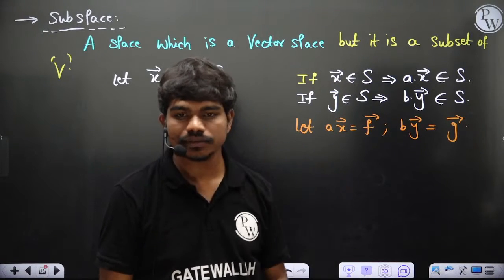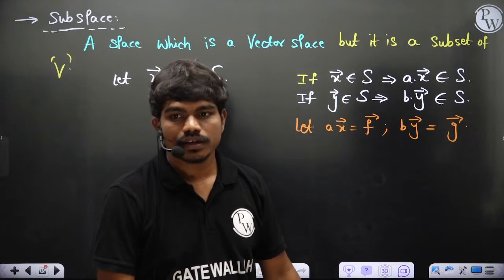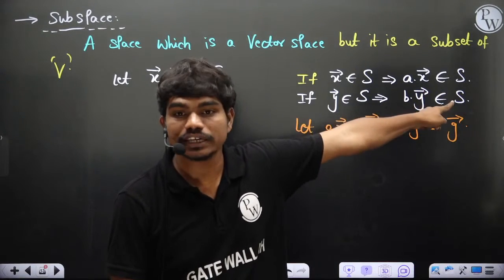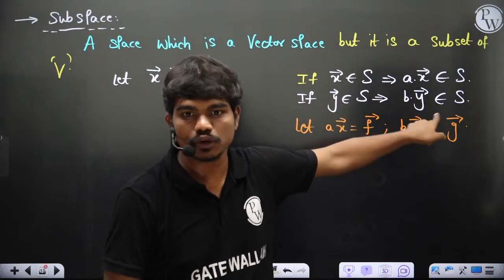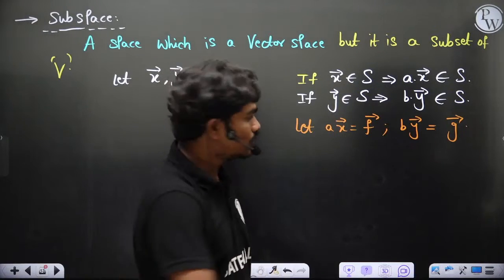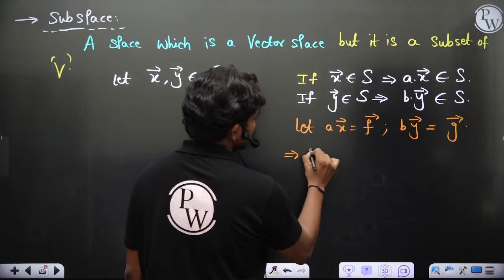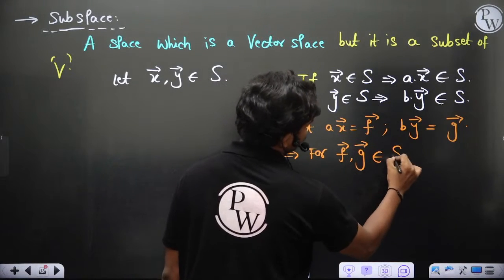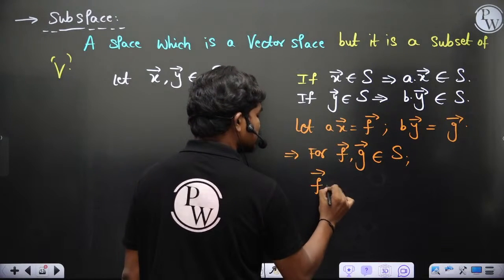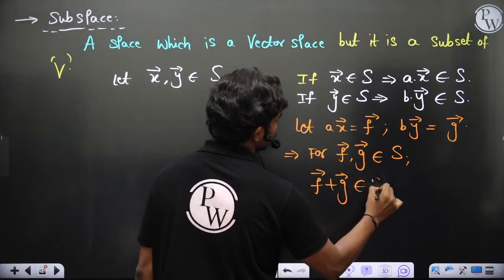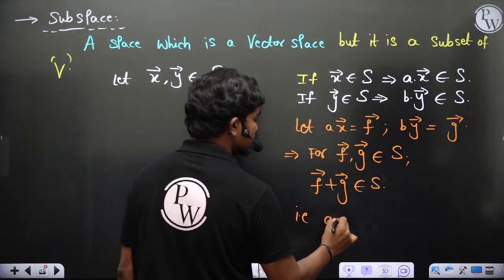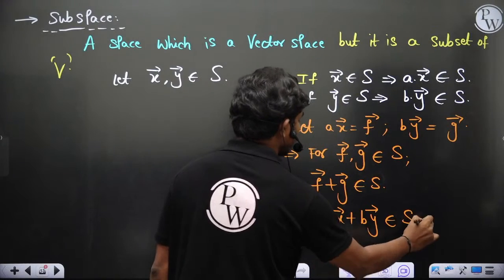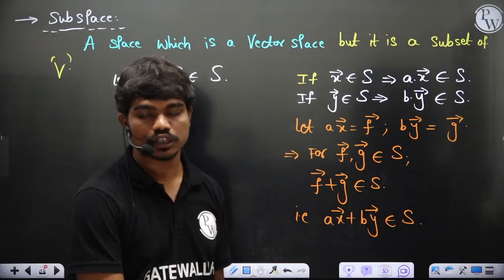Will you all agree? If F and G belong to S, then ultimately F plus G should also belong to S. Then only it's called a vector space. It should be closed under vector addition. Correct? So this implies for F comma G belonging to S, F plus G should also belong to S. That is, AX plus BY should also belong to S, of course.